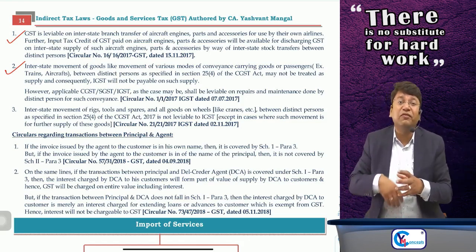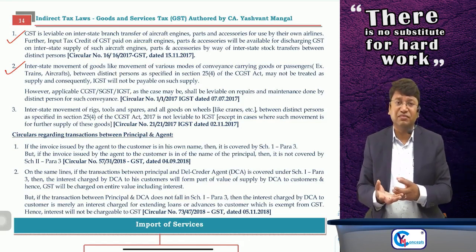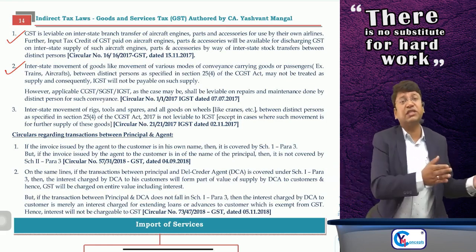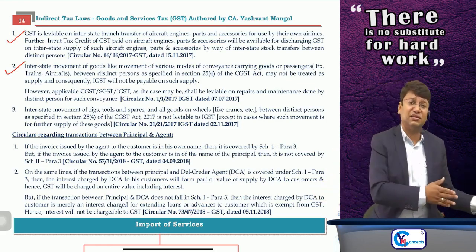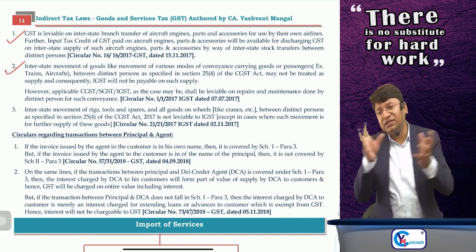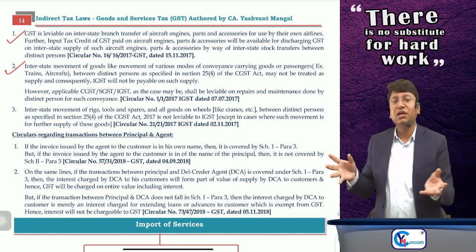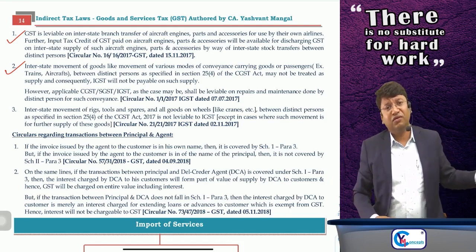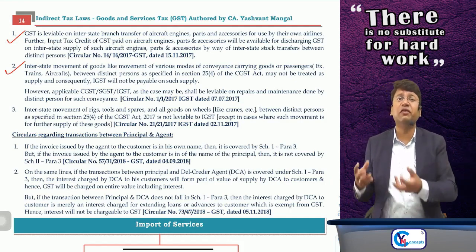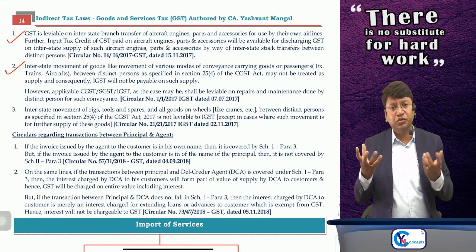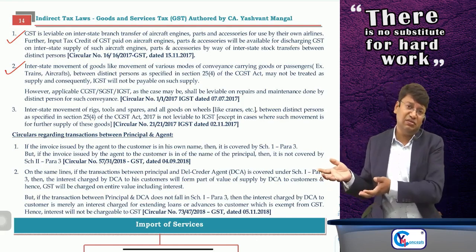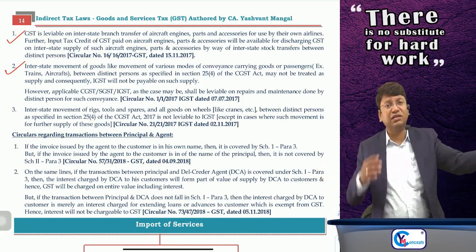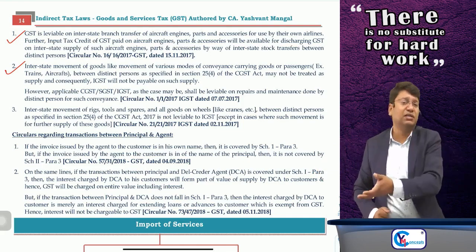No. The mode of conveyance, which is just being used for transportation of goods or passengers from one distinct person to another distinct person, is not supplied. Suppose a director is going from one branch to another branch using a car of the Mumbai branch, he will visit the Delhi branch and again come back to the Mumbai branch.